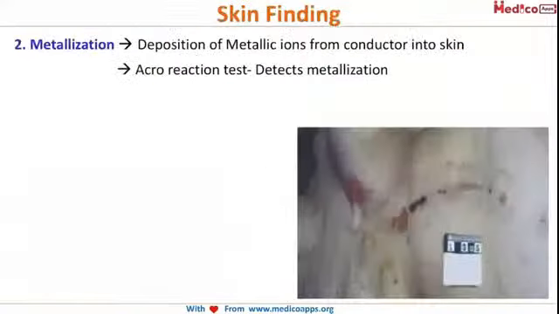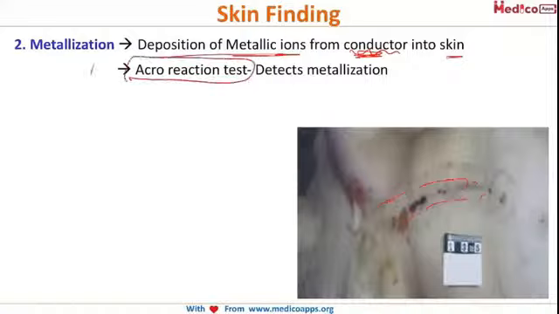So the second effect we are looking at is metallization. It's nothing but the deposition of metallic ions from the conductor of the electricity into the skin. You can see all these markings over here. This is metallization of the skin. The conductor transfers its metallic ions into the skin. Now, the Atomic absorption test, please remember for your exam, it detects metallization.